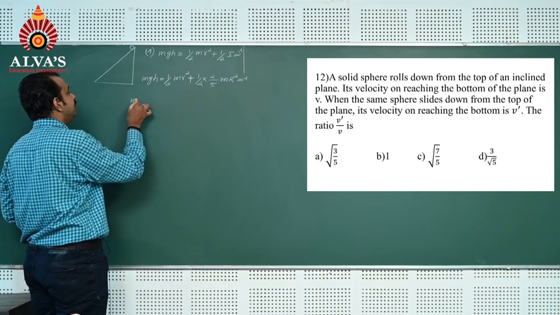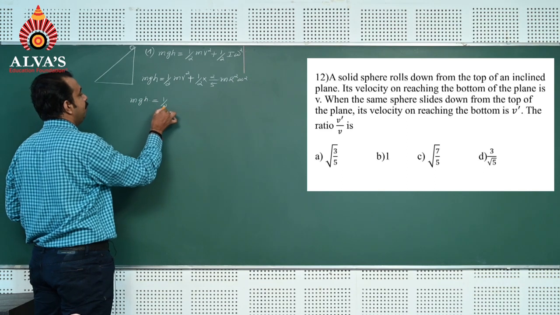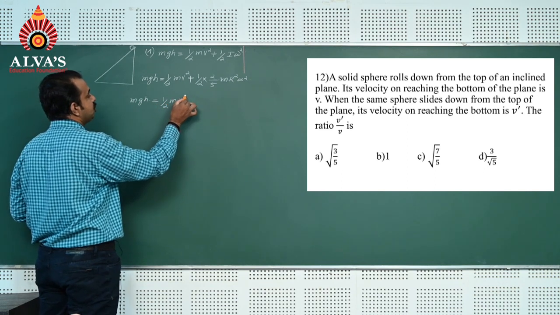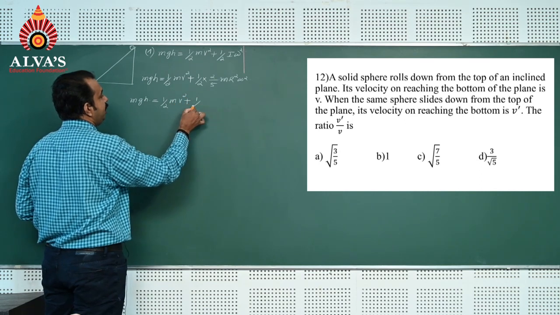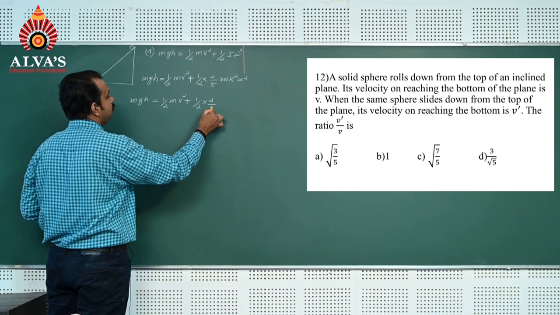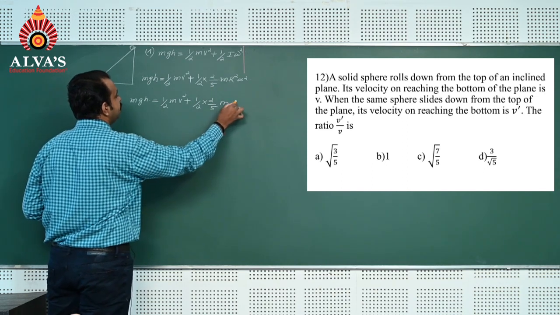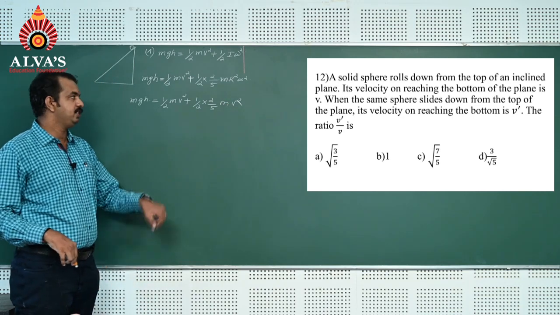So mgh is equal to half m v square plus 1 by 2 into 2 by 5 m into r omega, and r omega is v, so it is v square.